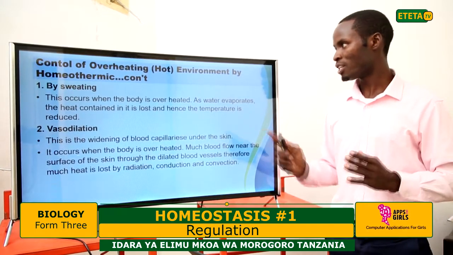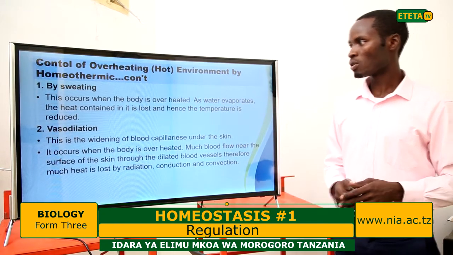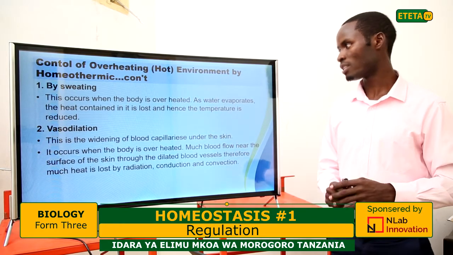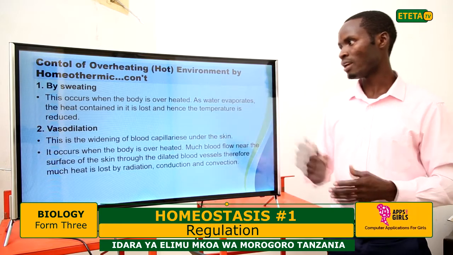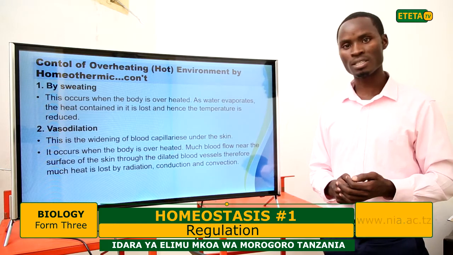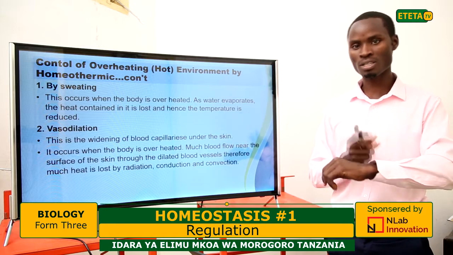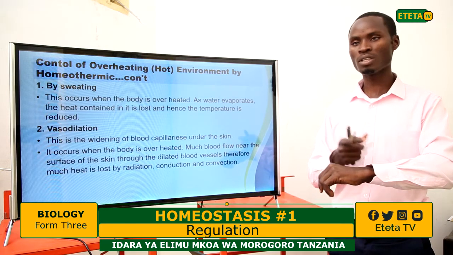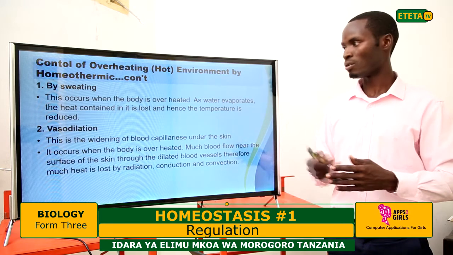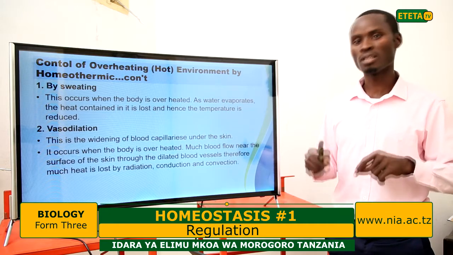Now, control of overheating in a hot environment. By sweating, this occurs when the body is overheated, and this one is involuntary. As the water evaporates, the heat contained in it is lost, and hence the temperature is reduced. We human beings have a sweat gland that will produce sweat during an overheating environment. And when sweat evaporates, it evaporates with some heat from the body. So it is a way of cooling the body.